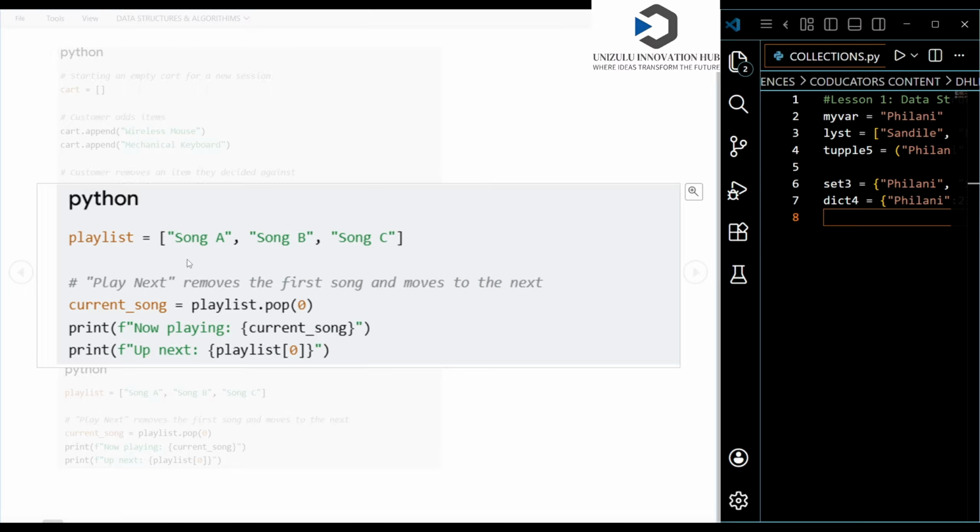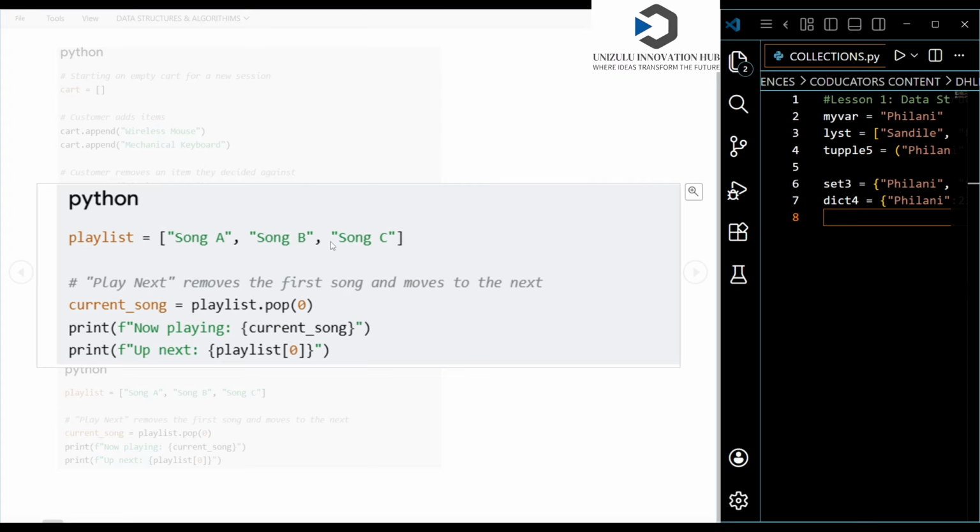Let's say we've got a playlist here having song A, song B, and song C. These are the three items found in the playlist, right? If you want to play the next song, you can just use the pop method and say playlist.pop(0). It means that you want to remove song 0, and after that you're going to set the new current song. You're going to set song A as the current song, and you'll find the next song to be song B, and all of that.